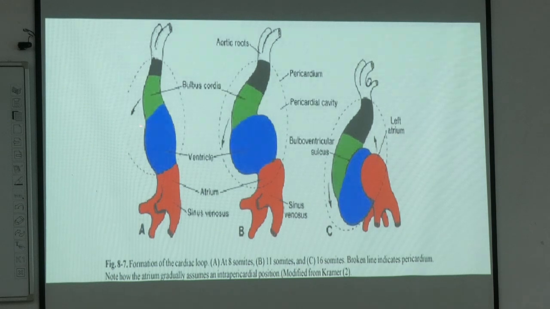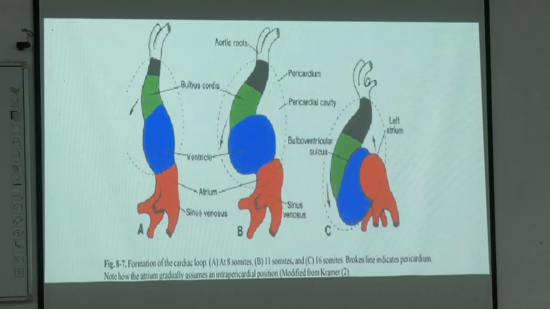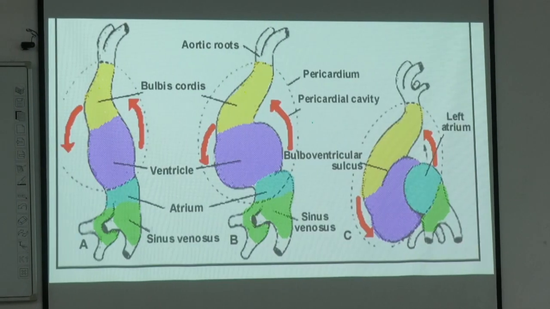So this part is moving anteriorly, bending down, and the sinus venosus is moving up, going backwards and getting up. This atrial end, which is the sinus venosus and primitive atrium, was initially lying flat, then it started moving backwards, dorsally, and started moving up. This is the way it is moving up.